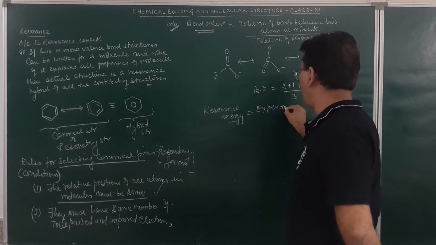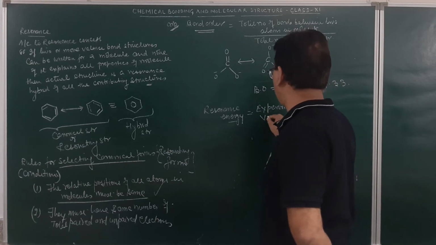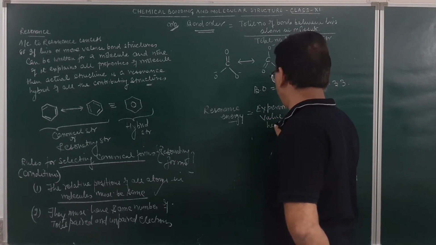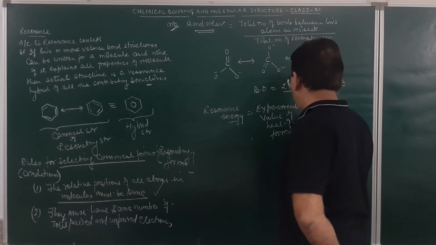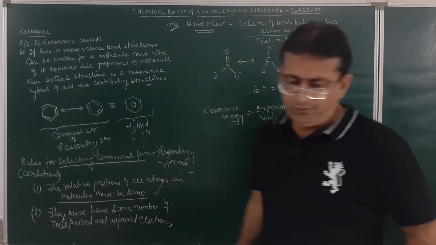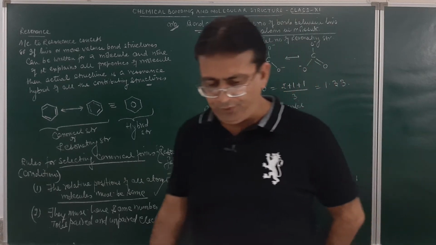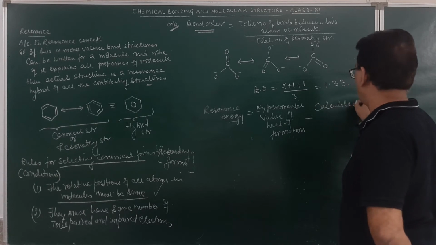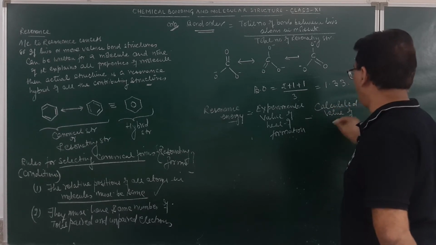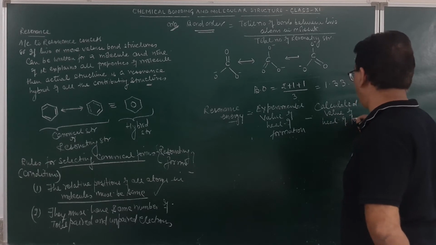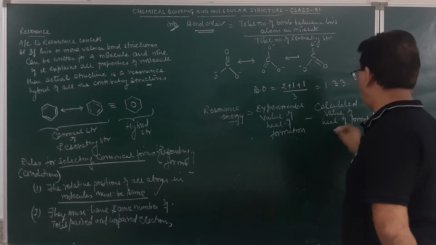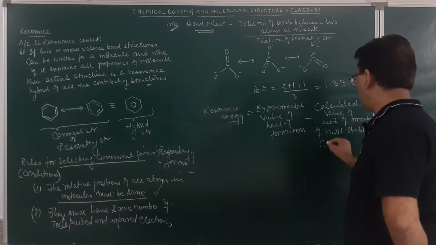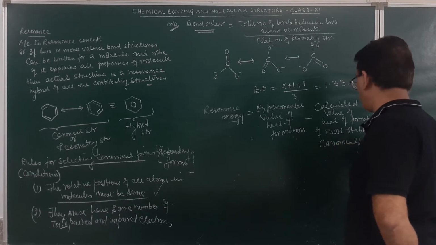Resonance energy is equal to the experimental value of heat of formation minus the calculated value of heat of formation of the most stable canonical form.